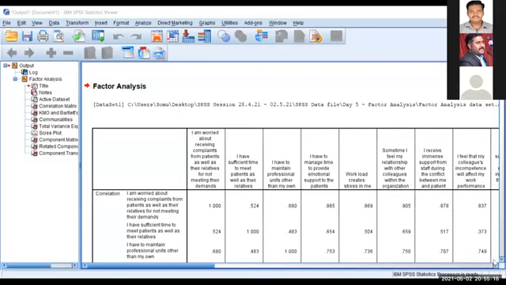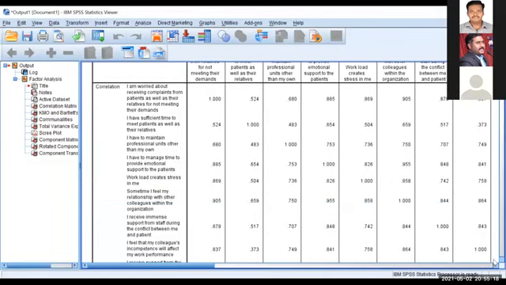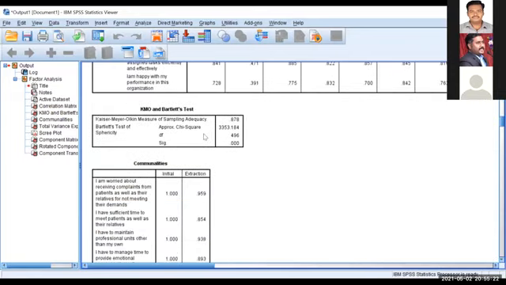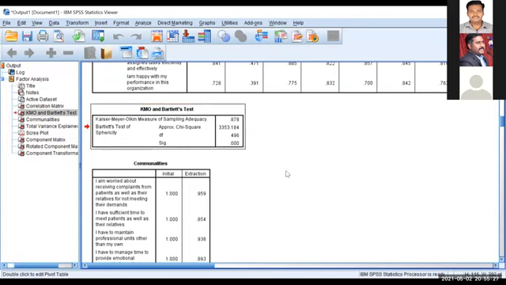Okay, so the output table, this is a factor analysis. This is the initial solution of the factor analysis. I told you we have to get 5 output tables. So the first output table is KMO and Bartlett's test. See the KMO value, it should be more than 0.5.